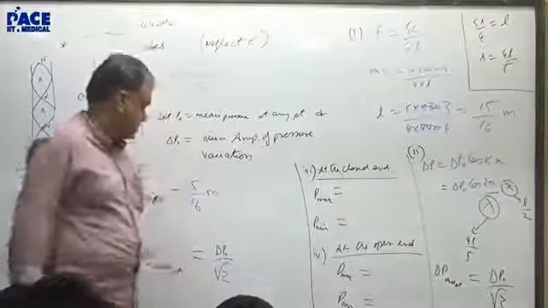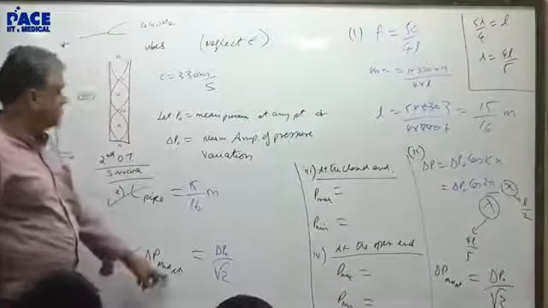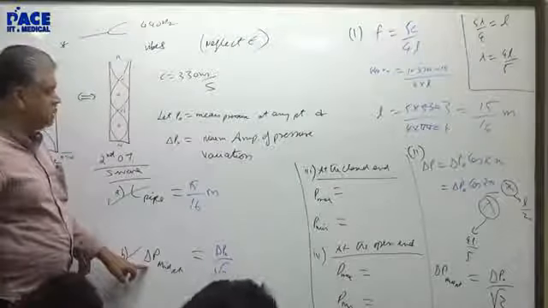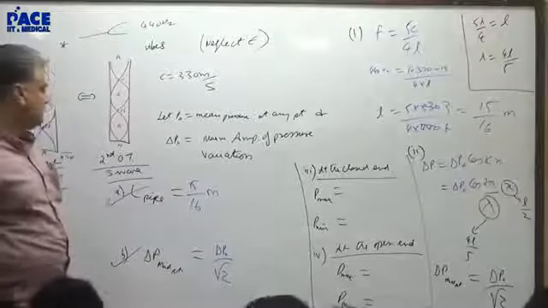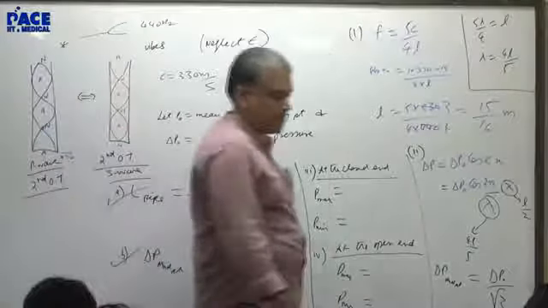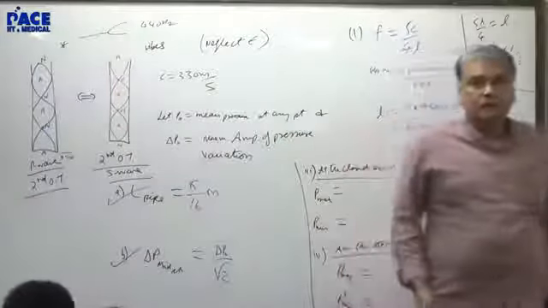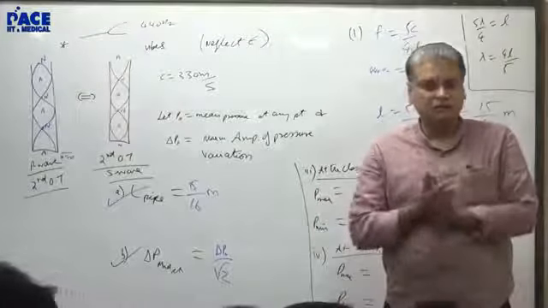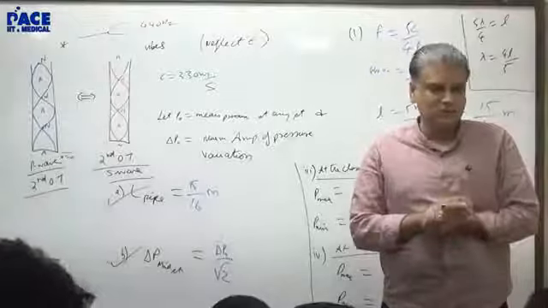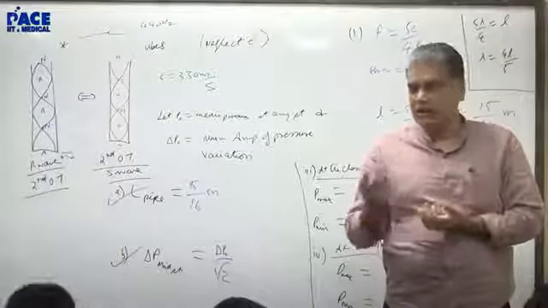Okay. And delta P at the midpoint means the pressure variation at the midpoint. The amplitude. You can add a cos omega t or a sin omega t along with it. And which one means you can add anything because nothing has been specified. So if you want, you can add it.